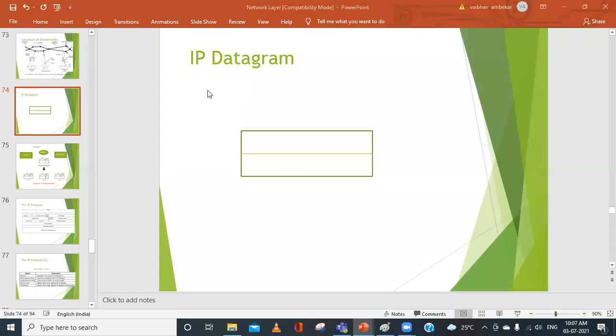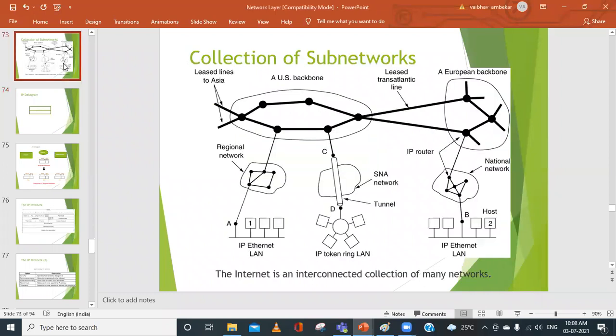Good morning, students. In today's class, we are going to study a very important concept, the IPv4 protocol header format. In the previous class, we discussed internetworking: what the internet is made of. We can observe that a lot of heterogeneity is present in the internet, because to transmit information from source to destination, there can be different routers and different topologies involved, and so on.